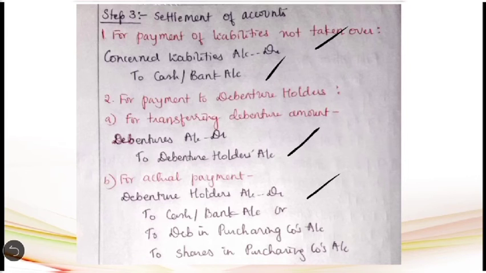So here the entry will be debenture holders account debit to cash or bank account where the settlement is done in cash, or to debentures in purchasing company's account where they are issued debentures in the purchasing company while settling their account, or to shares in purchasing company's account. Here the settlement is done by issuing them shares in the purchasing company.